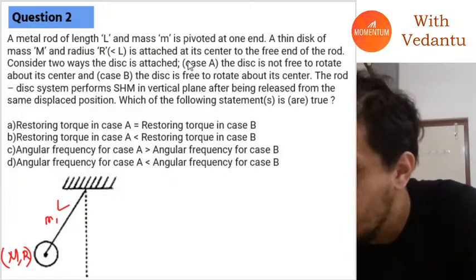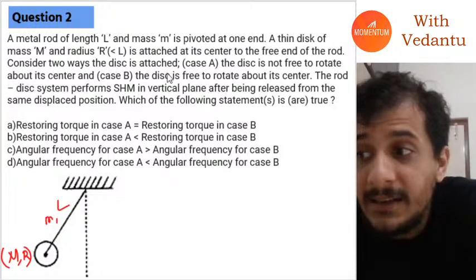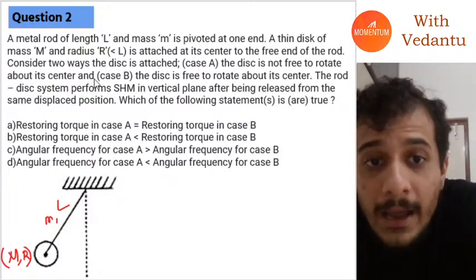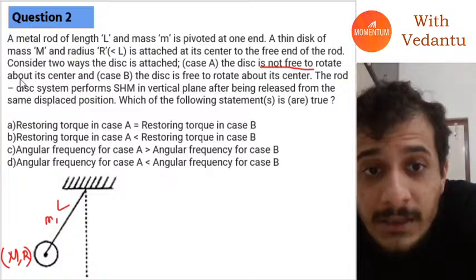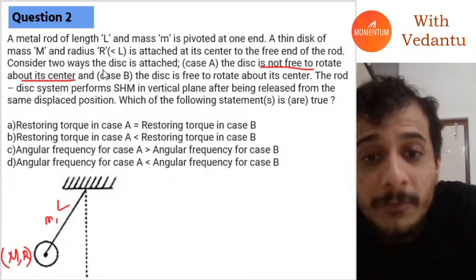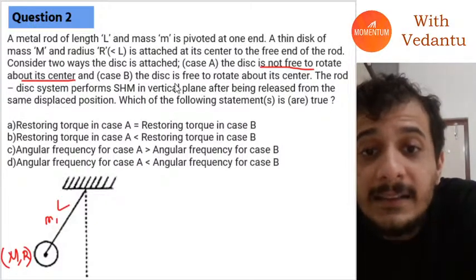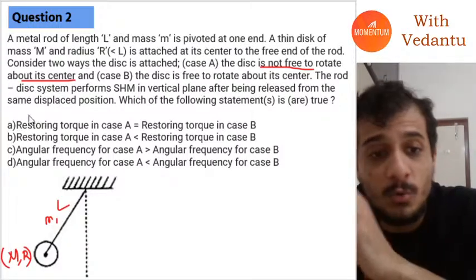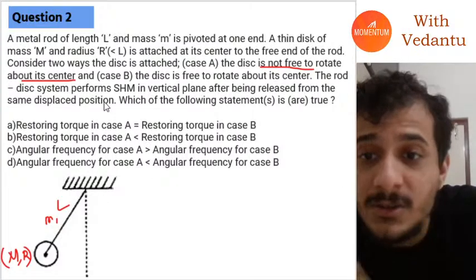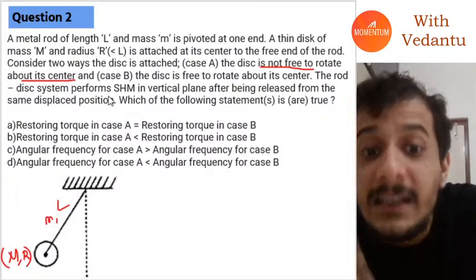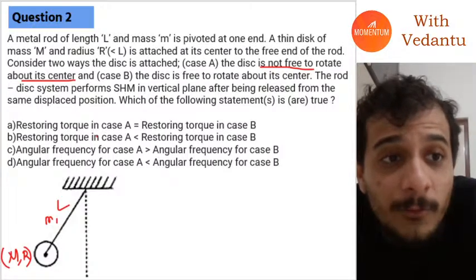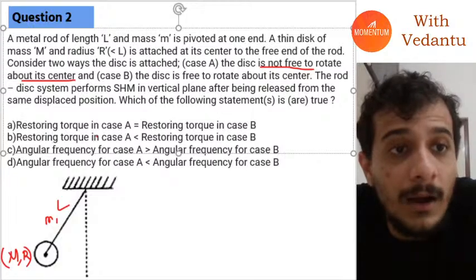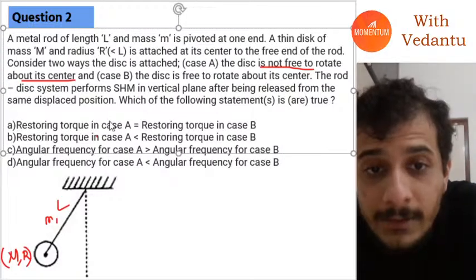The first way is to attach it when it is not free to rotate about its center, and the second way is where the disc is free to rotate about its center. You have to tell me which of the following cases are true.